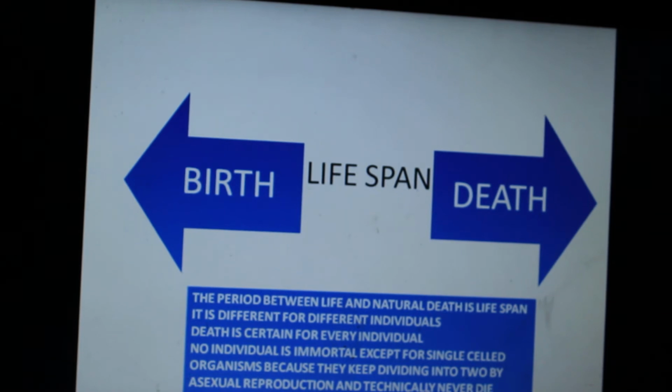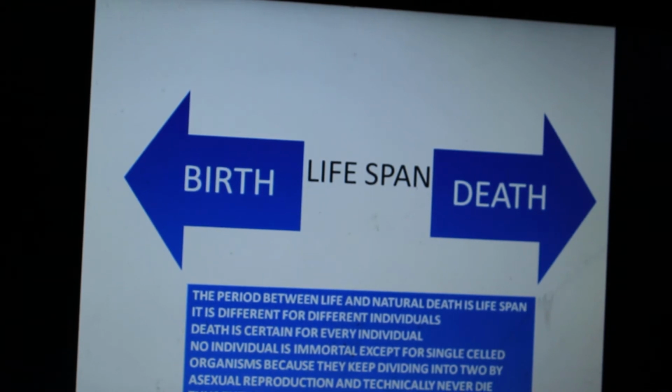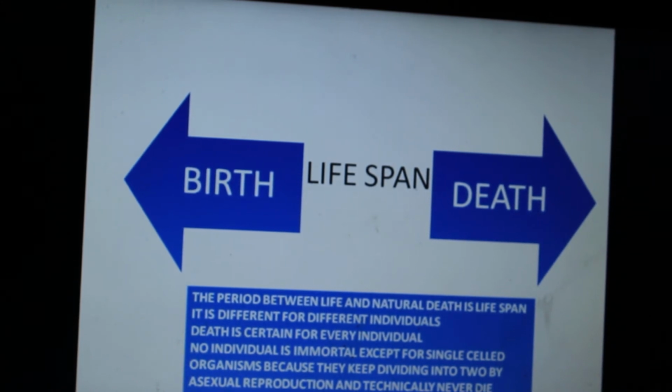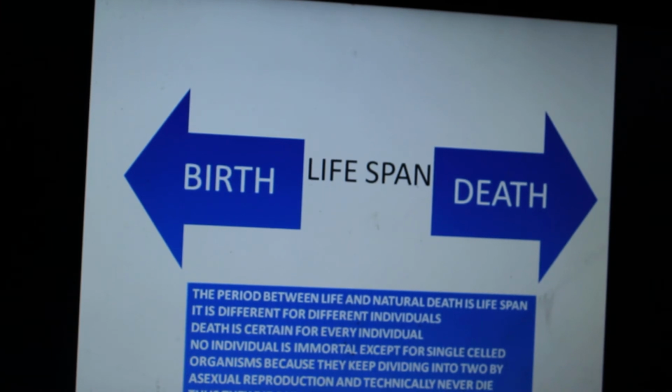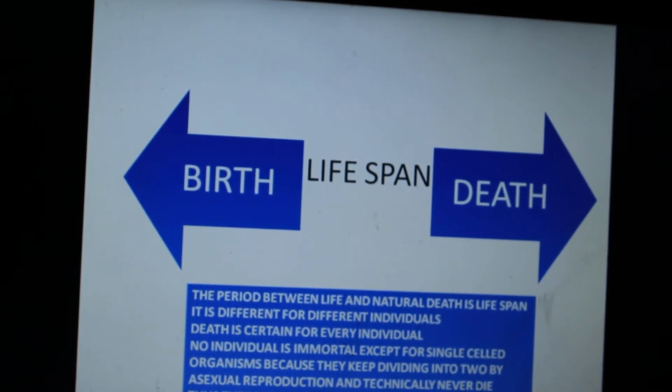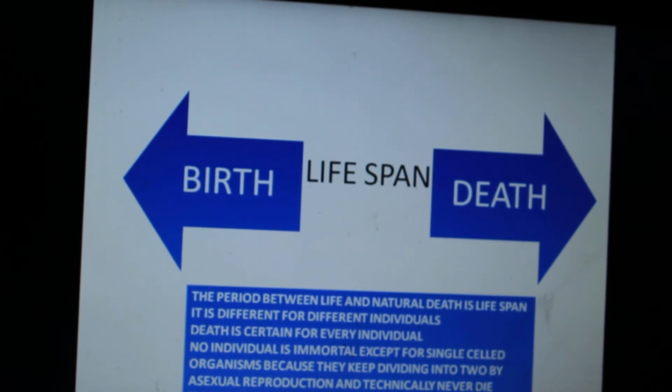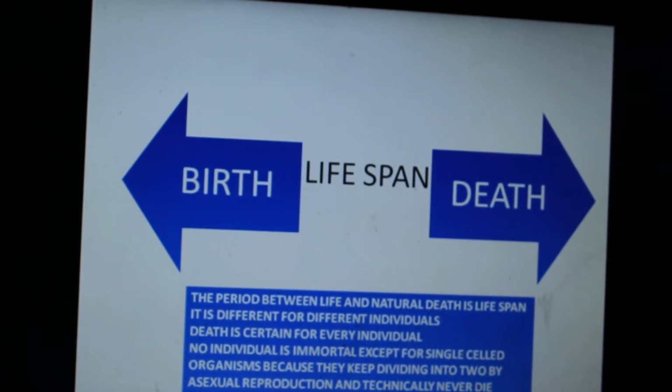There is an exception, which is single-celled organisms, because they do not reproduce, they just divide from 1 to 2. So say there is an individual A, and it divides into two daughter cells. So technically the individual will never die, because it will continue to live through its daughter cells. So they die only by external factors like temperature and pH. If there is an organism which is susceptible to high temperatures, and you give that single celled organism very high temperatures, it's going to die.